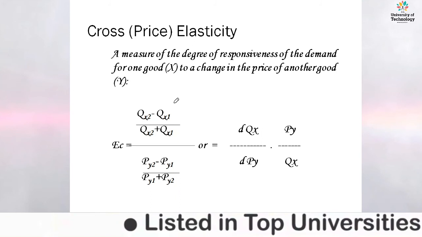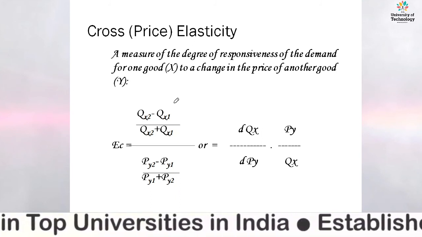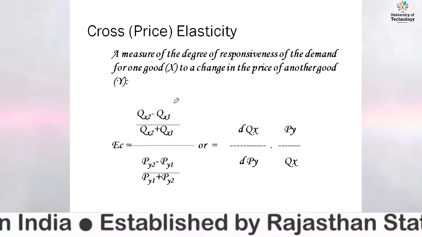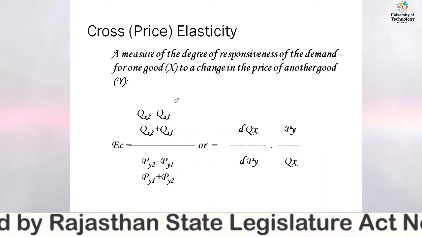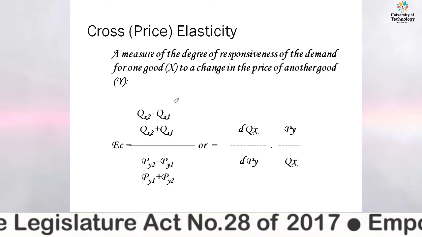How to represent the cross elasticity? Cross elasticity means the change in price of one good and the quantity demanded for another good, measured in the form of degree of responsiveness, is known as cross elasticity.